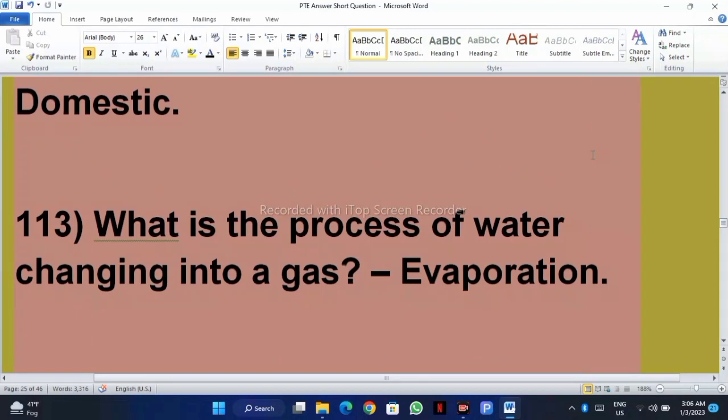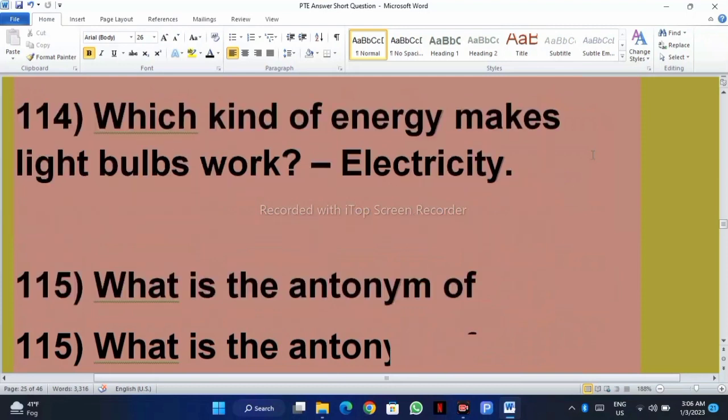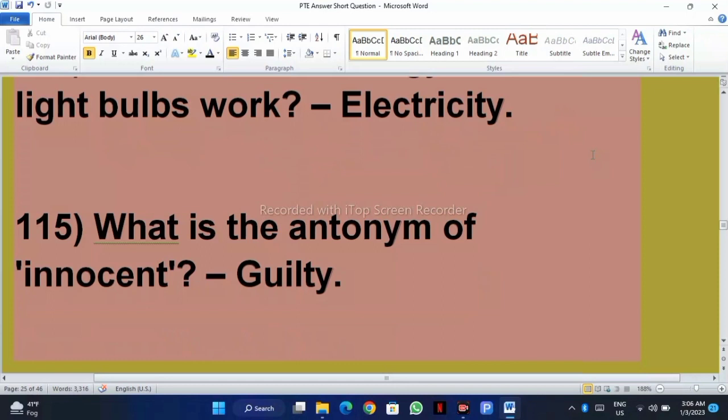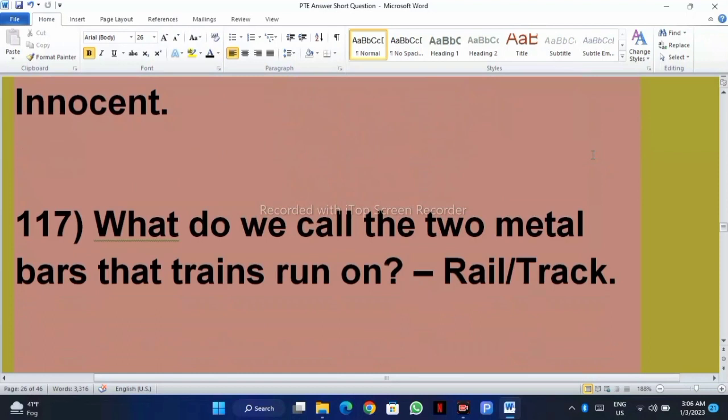What is the process of water changing into a gas? Evaporation. Which kind of energy makes light bulbs work? Electricity. What is the antonym of innocent? Guilty. How do we describe a person who is not guilty of a crime? Innocent.